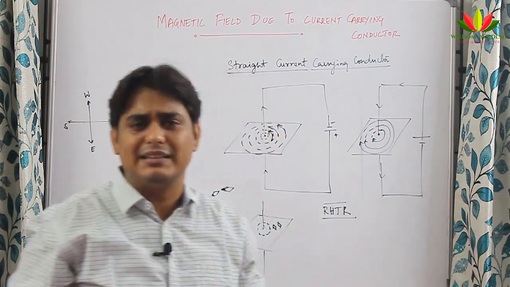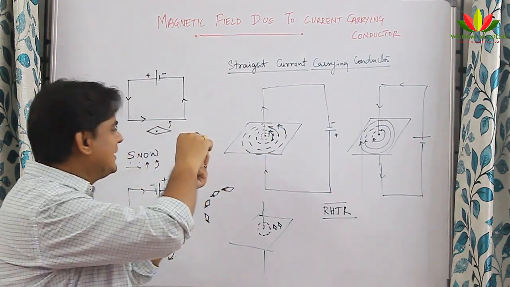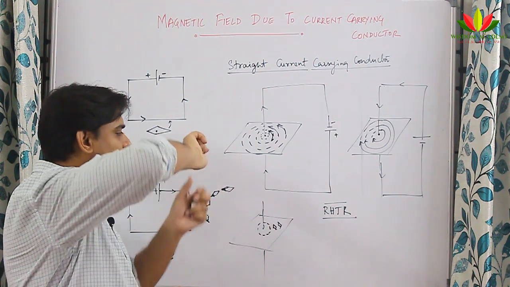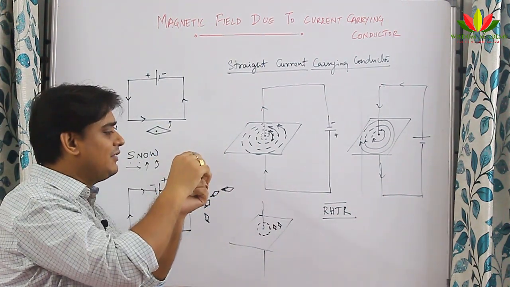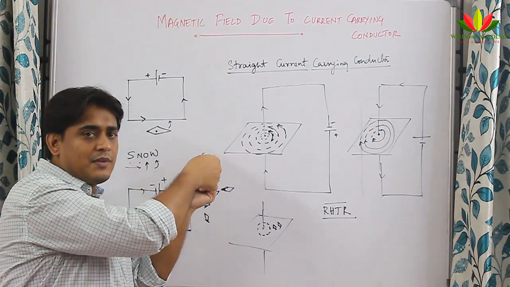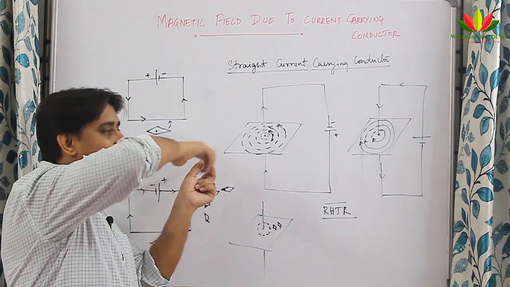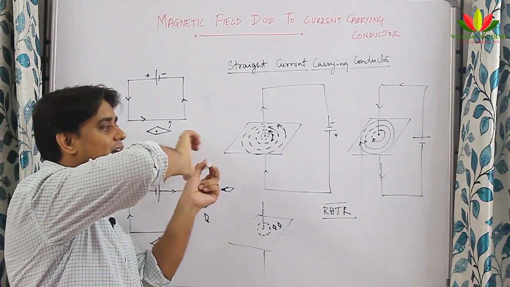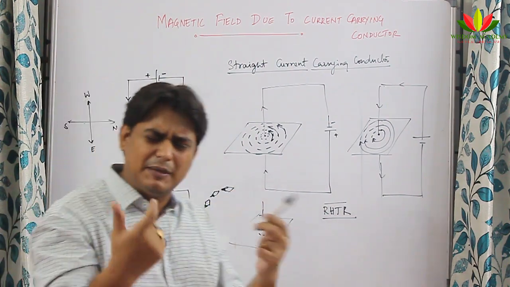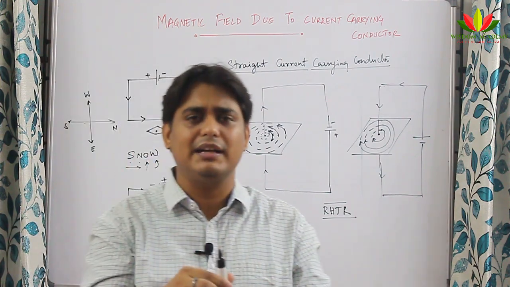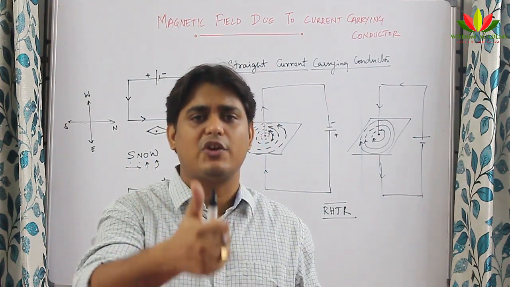You can also remember it like this: if you are screwing something inside using your right hand, and the screw is advancing inside, then the rotation required will be clockwise. That is the right hand screw rule. But more easily, you can remember to hold the current carrying conductor in your right hand.